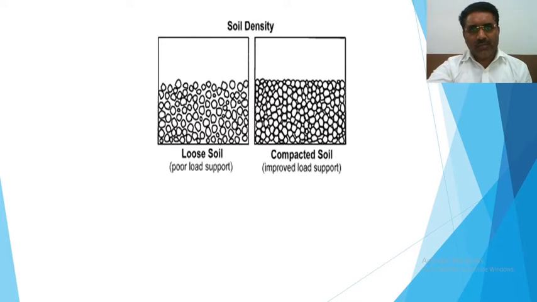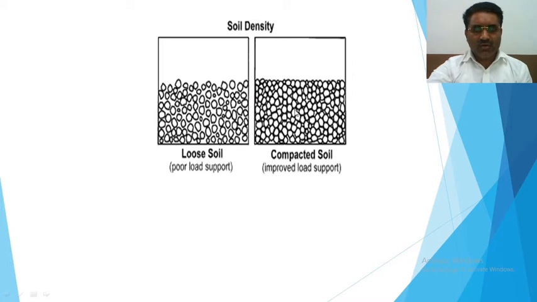This is the diagrammatic presentation of the soil density. This is the loose soil we can see here, and this is compacted soil. Loose soil has more volume, while compacted soil has less volume, but the density of the compacted soil is more, while the density of the loose soil is less. This is poor load support, and this is improved load support.